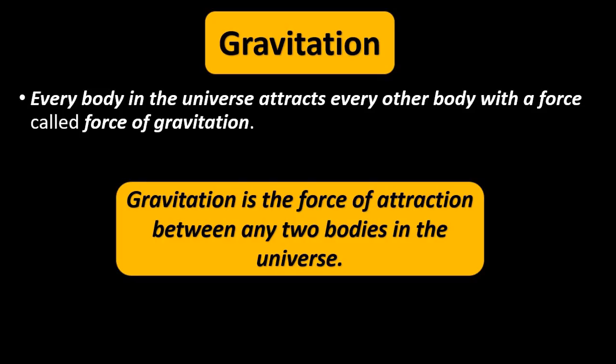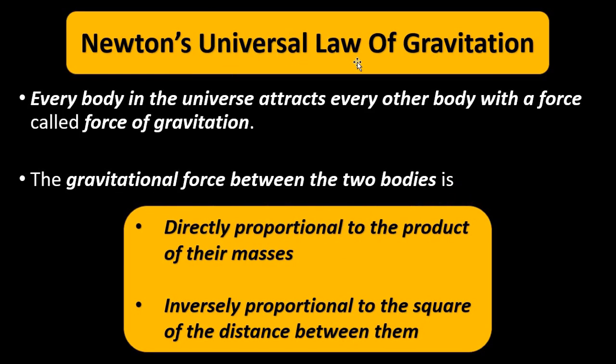Now there is a law which gives us an expression for what force is exerted by one body on the other, and that is given by Newton's universal law of gravitation.